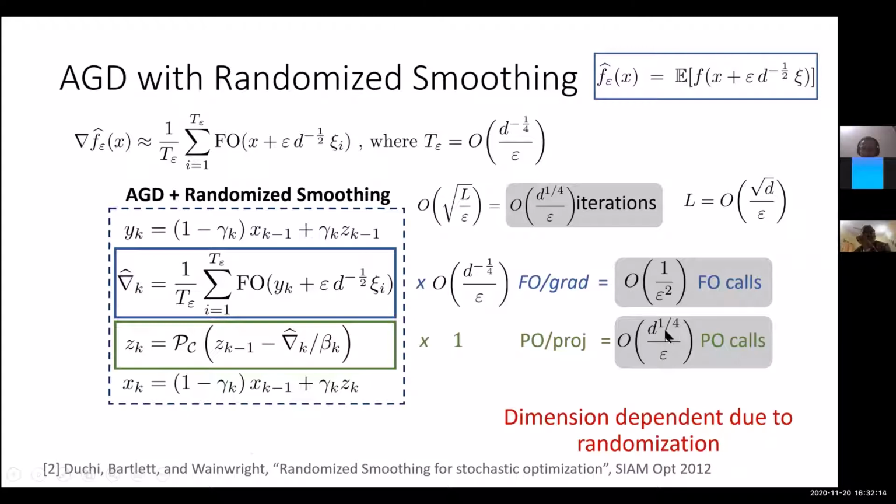It comes from the randomization and the smoothing, and we end up with a square root of d factor in the smoothness parameter. Can we improve upon the number of projection oracle calls beyond 1 over epsilon square and d to the 1 over 4 over epsilon, while maintaining the same 1 over epsilon square first order oracle calls?